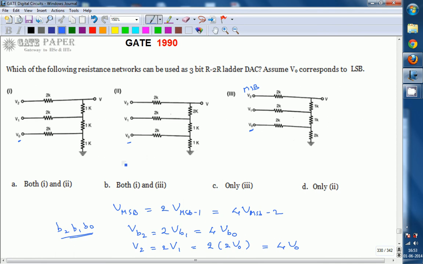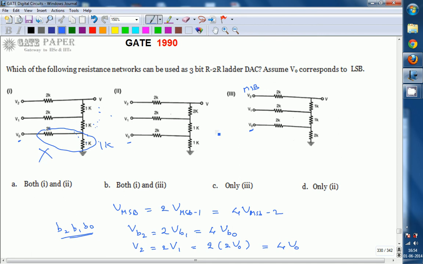Checking the first network, you will get the exact voltages only when it is 2k. This is 2k, this is 1k, so the parallel combination yields some other value. If this combination gives 1k, then 1k plus 1k becomes 2k, and 2k in parallel with 2k gives 1k again, and that 1k becomes 2k, so it would satisfy this equation. But this parallel combination is not giving 1k, so it cannot be used.